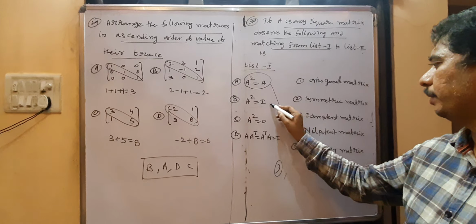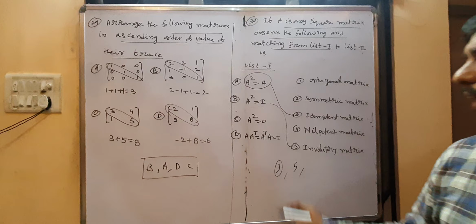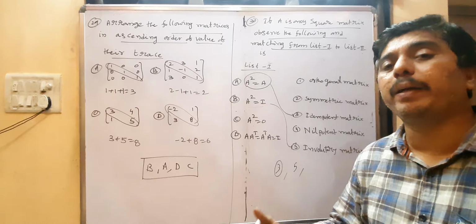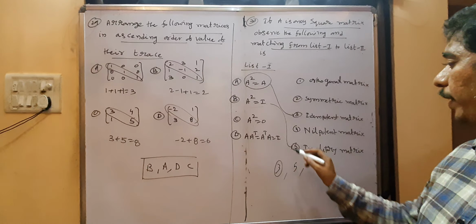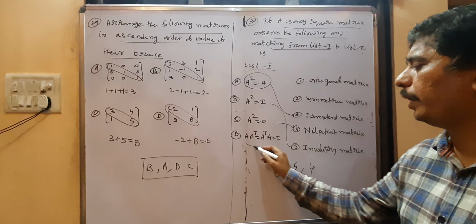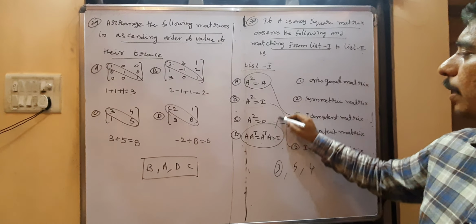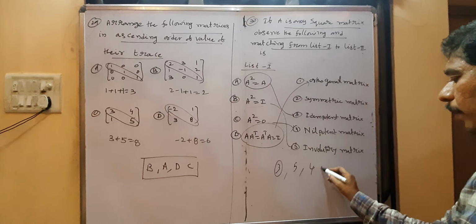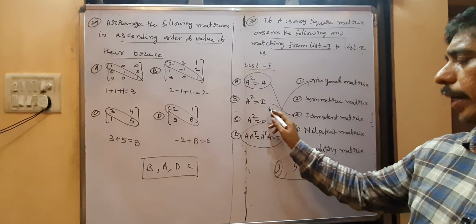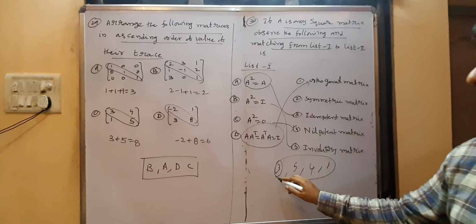Where is the involutory matrix? This is the matrix, 5. So 3 comma 5. A square equal to 0, 0 means nil, nilpotent. Where is the nilpotent? We have the fourth one. Next, A into A transpose equal to A transpose into A equal to I, then this A is called the orthogonal matrix. That is 1. So the first option contains A has 3, second is 5, third is C contains 4, next D is 1. This is the order here.